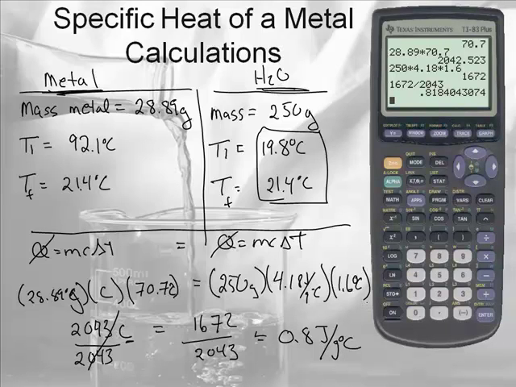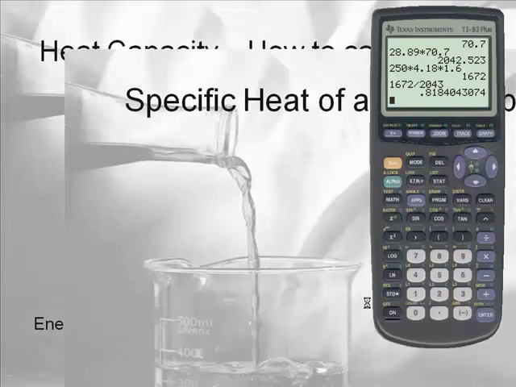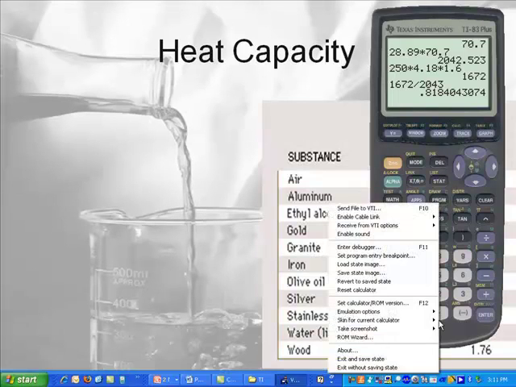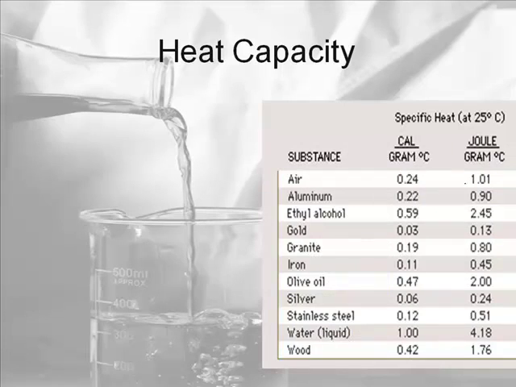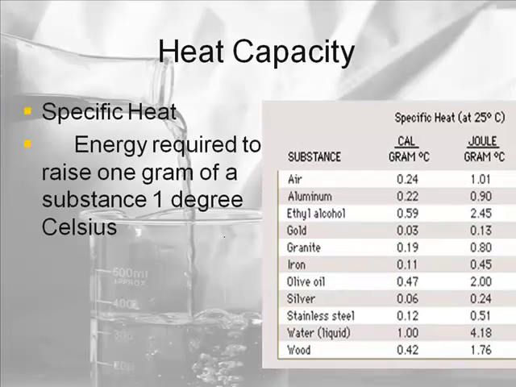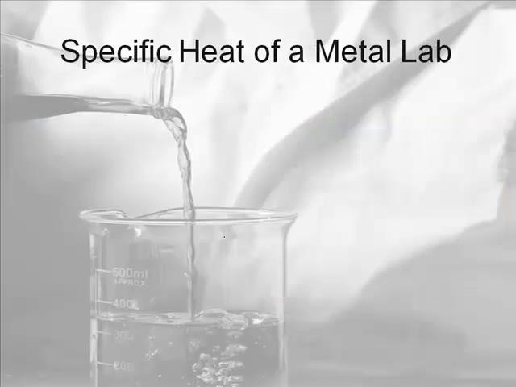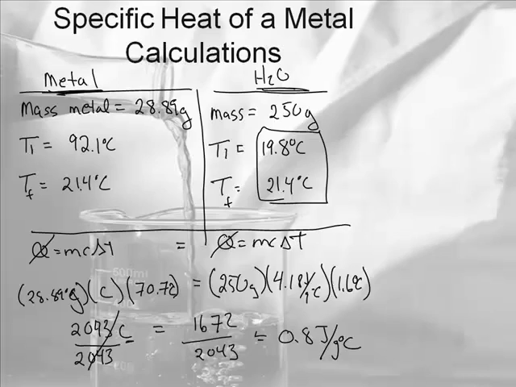Now I think we should check and see how that compares. Let's look back on the table. We had the table a couple of screens ago, and there it is. Aluminum was 0.90. We got 0.8, or actually it was closer to 0.82. That's not too bad. Pretty good for doing it in like a 3 minute experiment. And I think I spilled some water somewhere in there. So the real answer was 0.90, and we had 0.82.